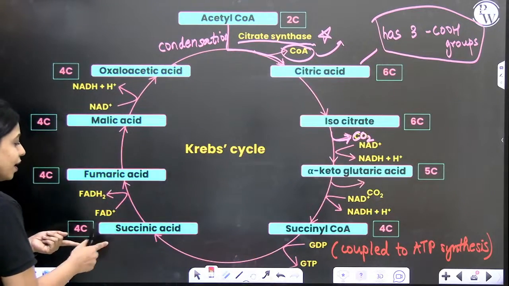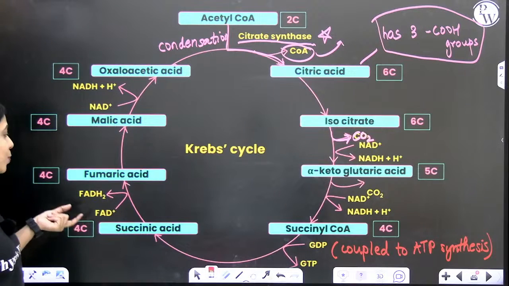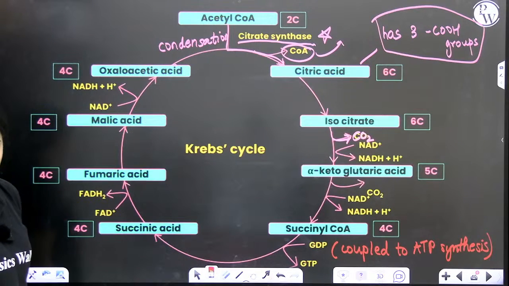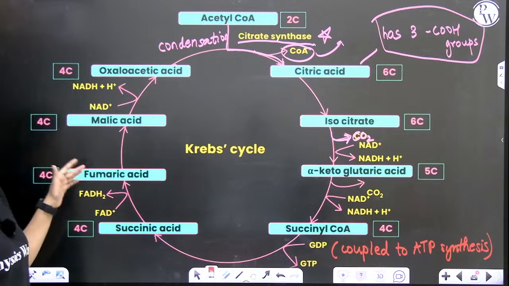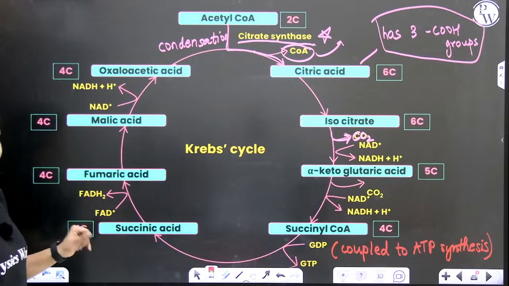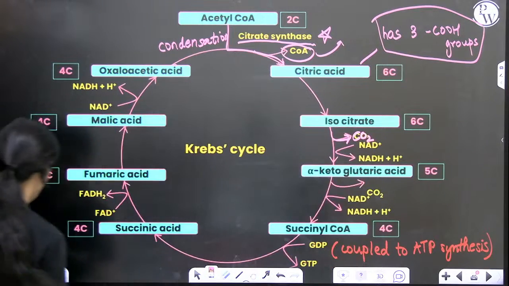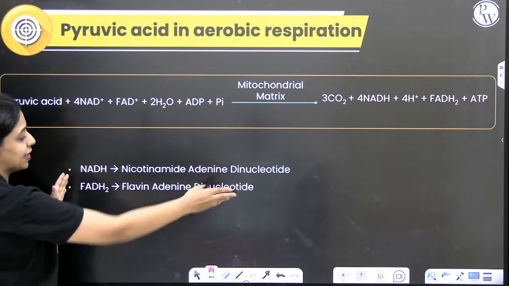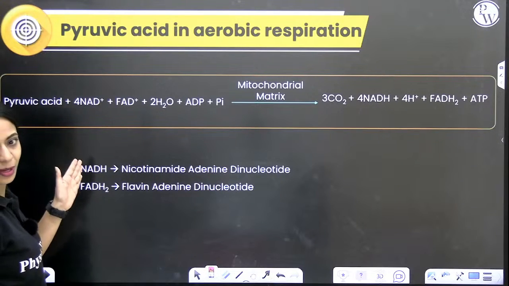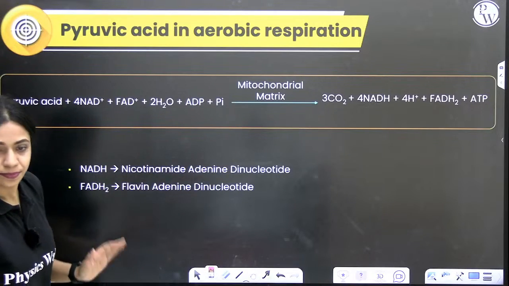What do we have here? Succinic acid. Succinic acid in the next step will get converted into fumaric acid. For succinic acid to get converted to fumaric acid, whenever it is getting oxidized, simultaneously a molecule of FADH2 is getting produced. What is FADH2? I think I've written it in the next slide. FAD is flavin adenine dinucleotide. NADH, like I already mentioned before, nicotinamide adenine dinucleotide.